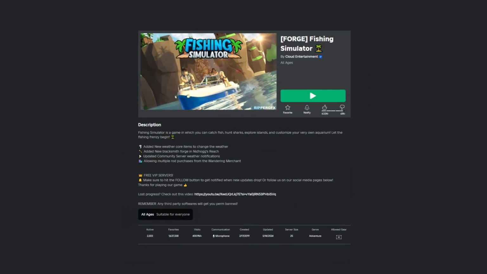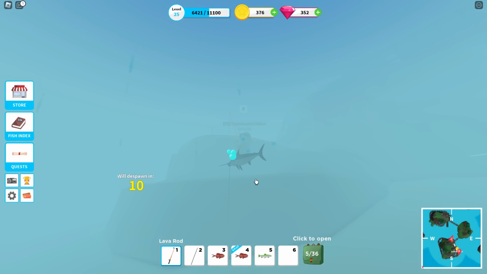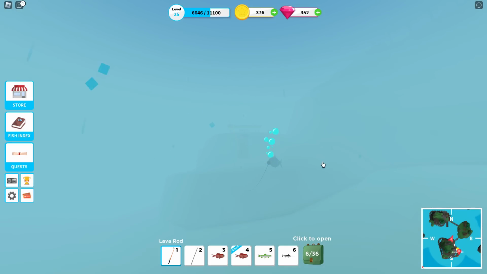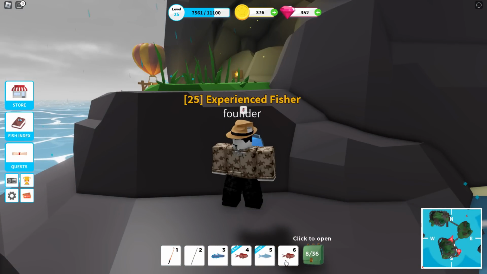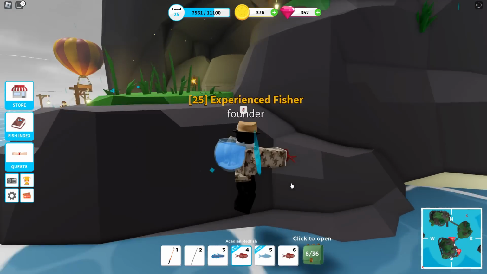Lastly, for 2019, there is Fishing Simulator by Cloud Entertainment, with it gathering 400 million visits and a constant 2,000 concurrent players on at once. This game is awesome. Who doesn't love fishing, as you sit there by the shore with your rod cast into the ocean, hopefully to reel in a fish, which in itself has a little mini game, with the more common fish being easier to catch and the rarer ones being more sped up to make them harder to catch. When you do catch a fish, it can be in a few different sizes, which can also affect the price of how much it sells for.